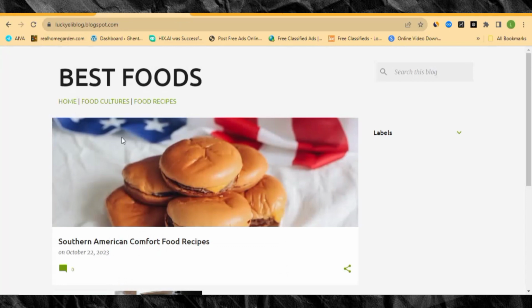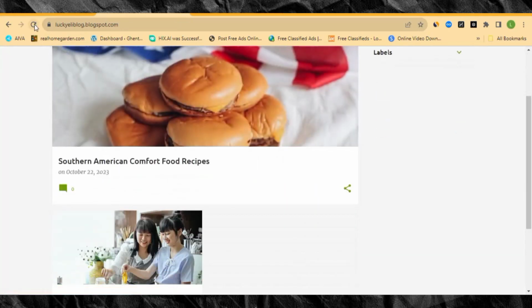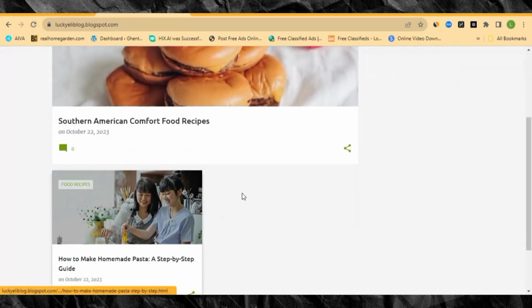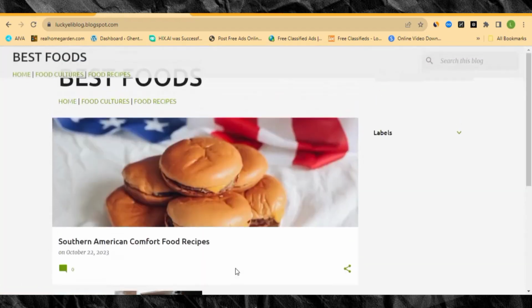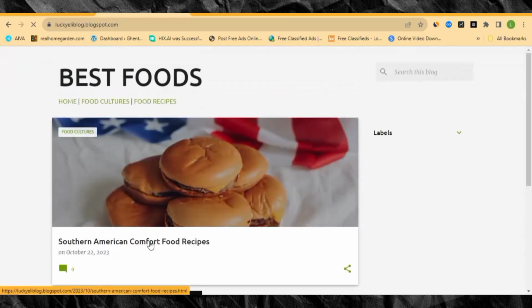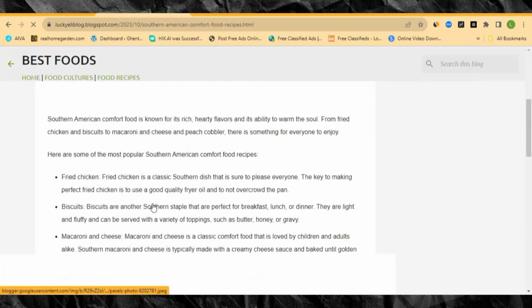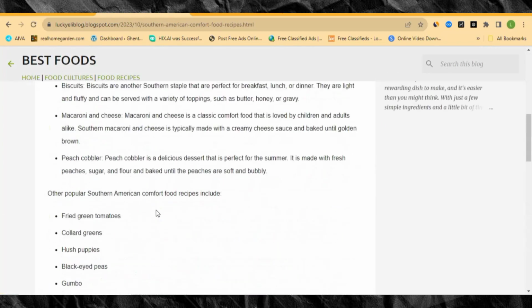So it is very simple for you to create your website right here on Blogger, and when you write any more posts, it's gonna arrange very nicely right here as you are seeing. So everything is looking very nice.